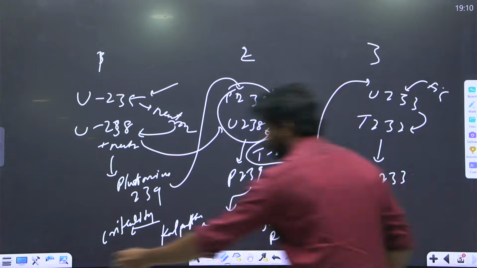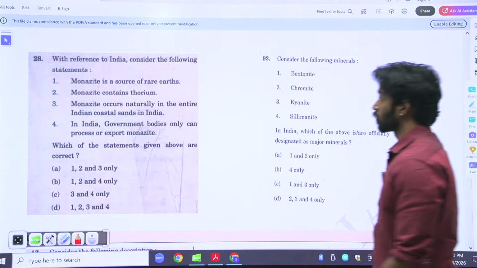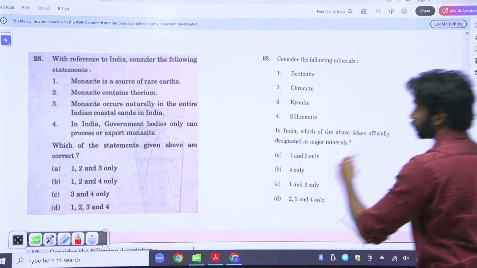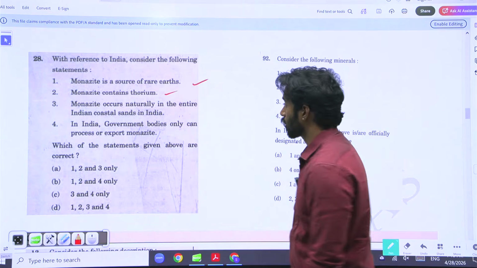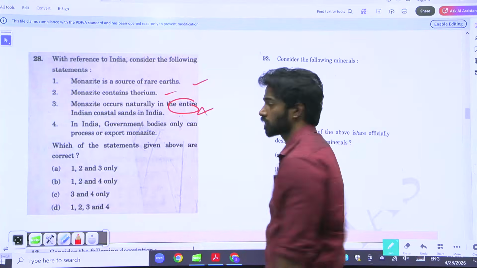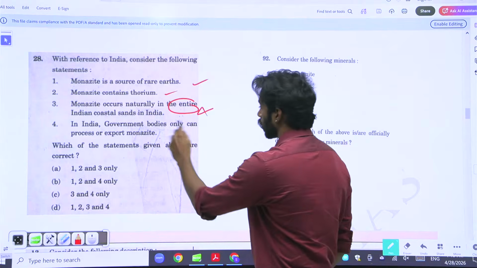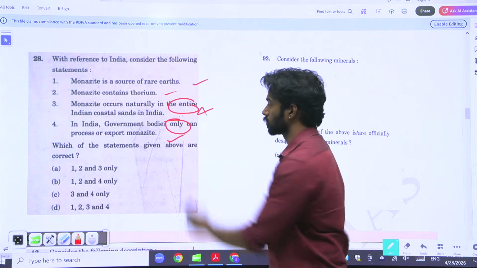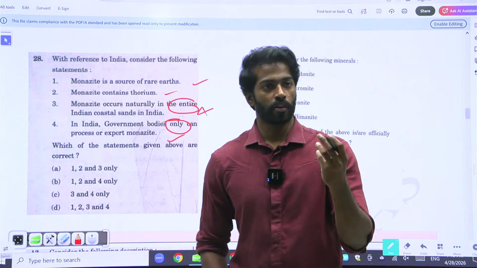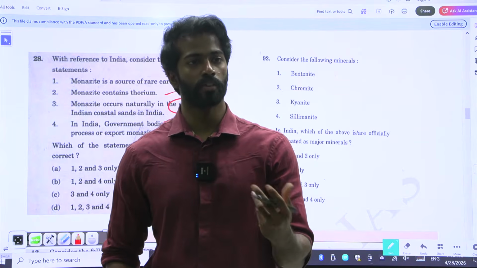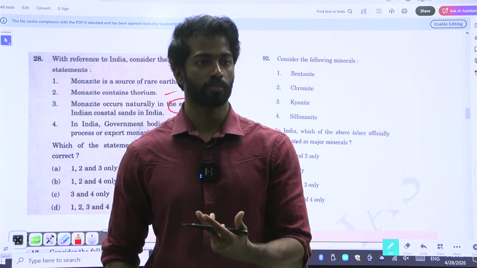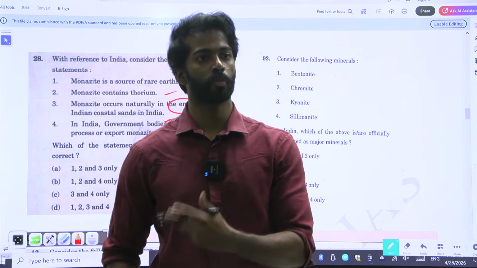Now going back, monazite is a source of rare earth. True. Monazite contains thorium. Obviously, we explained this now. Monazite occurs in entire coastal sands. The reason we accept this statement is because thorium is a radioactive element. When it is a radioactive isotope, who is in charge? Central government only. You cannot give it to private.